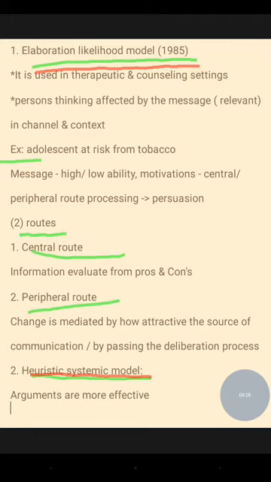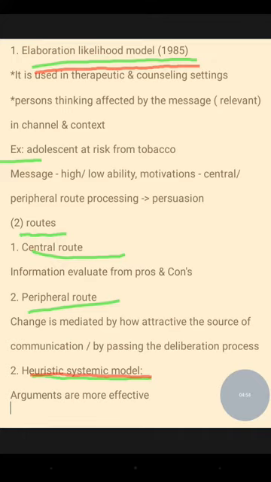There are two routes here, central route and peripheral route. Central route means the information is evaluated from pros and cons, and in the peripheral route, change is mediated by how attractive the source of communication is, bypassing the deliberation process.